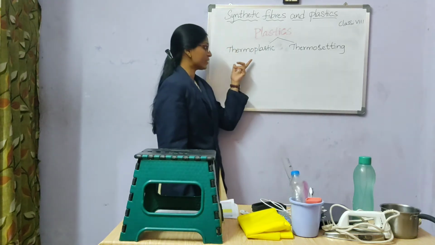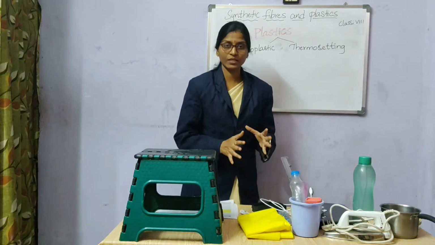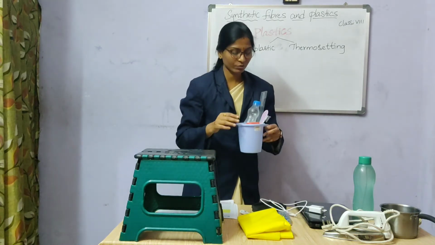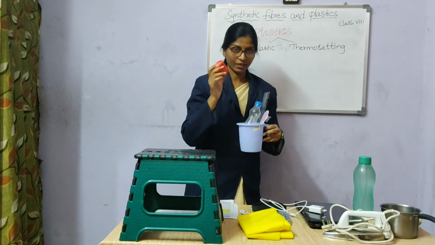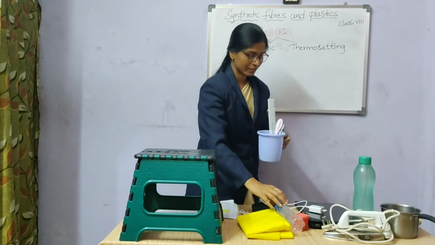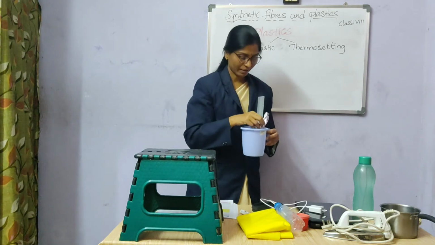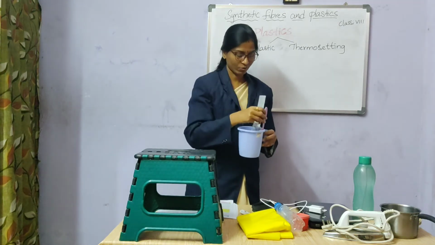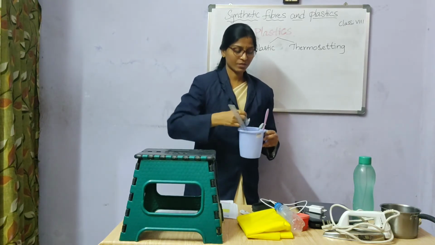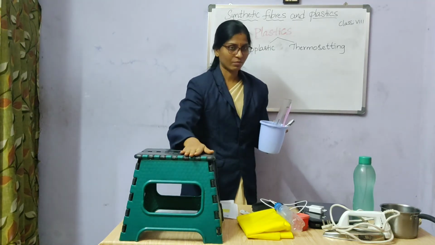So what are thermoplastics? These are the plastic materials which we normally use in our daily household. I'll show you some of the plastic items we use, like containers for storing things, and the bottle, disposable water bottles. Every day we brush our teeth and the brush also has a plastic handle. The comb which we use to comb our hair, the plastic scale or the mug, and the plastic clips also. And here is a stool which is also a thermoplastic.